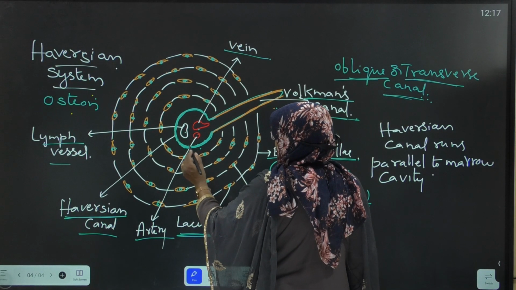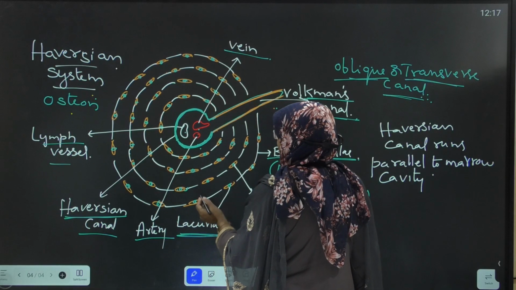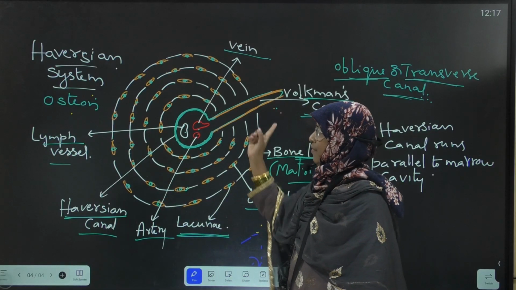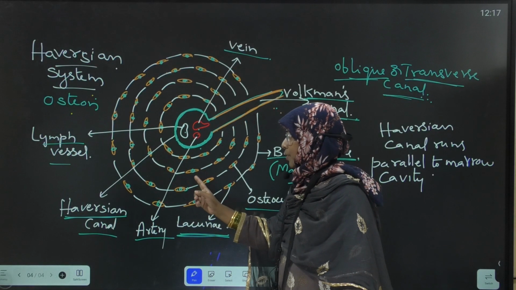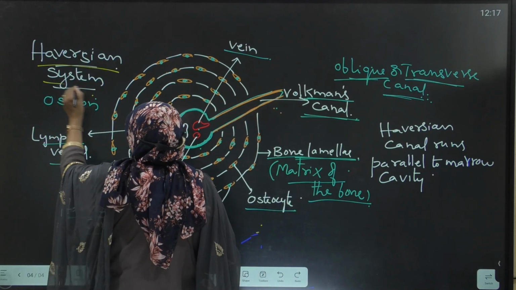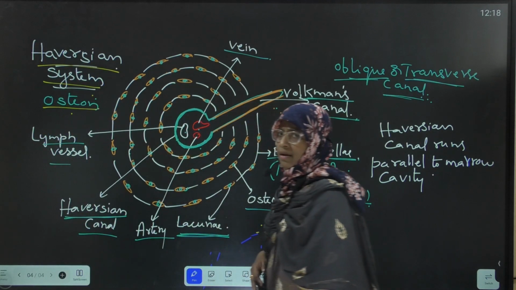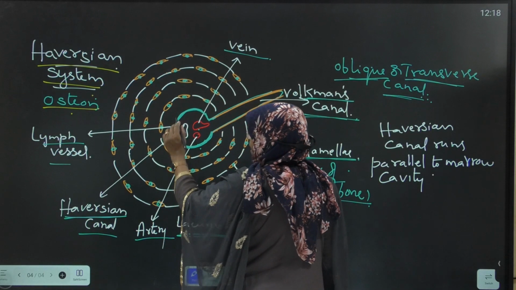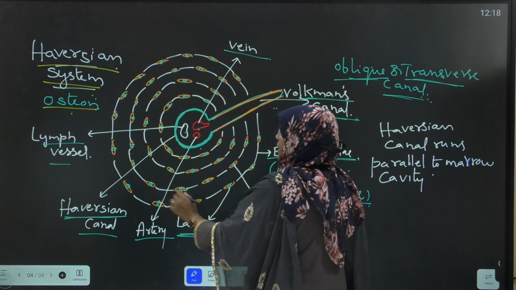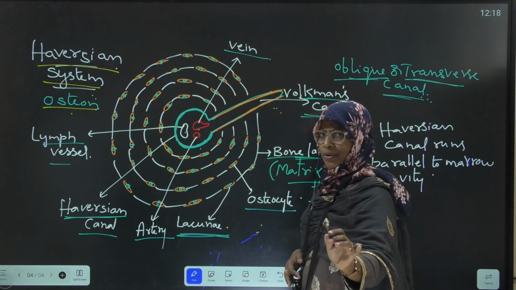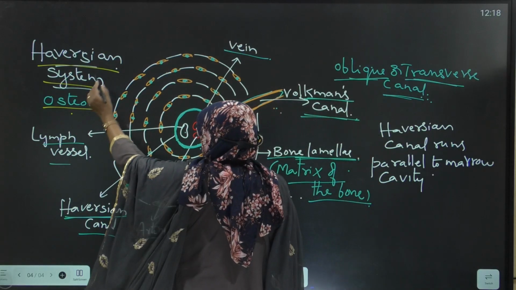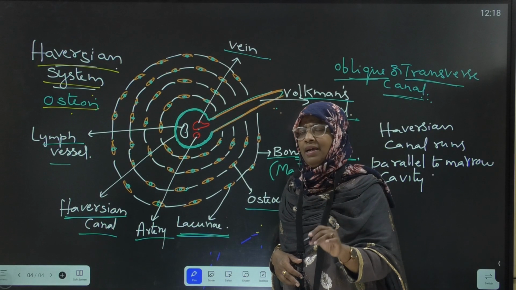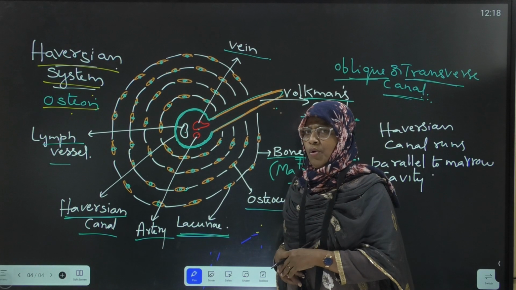A Haversian canal and its surrounding concentric rings of bone lamellae and lacunae all together form the Haversian system or osteon. Presence of Haversian system is the characteristic feature of mammalian bone.